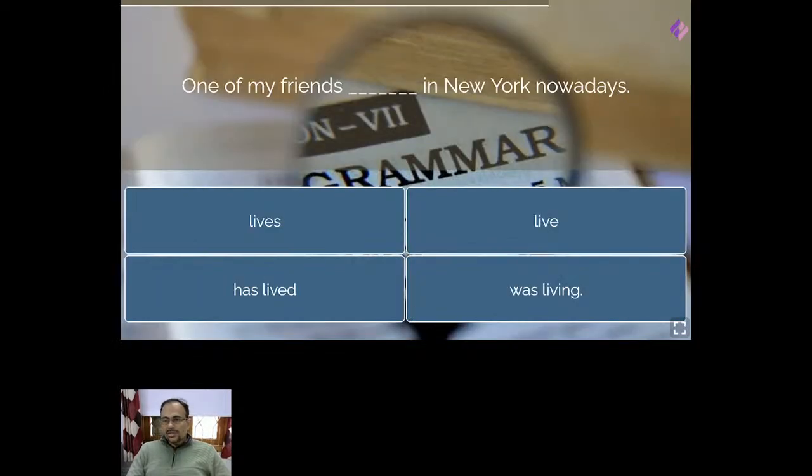Okay. Now, one of my friends dash in New York nowadays. One of my friends lives or live in New York nowadays. Was living cannot be because nowadays is given. Has lived cannot be because nowadays is given. So between lives and live, you tell me which one should be the correct answer. One of my friends dash in New York nowadays. Is it lives or live?